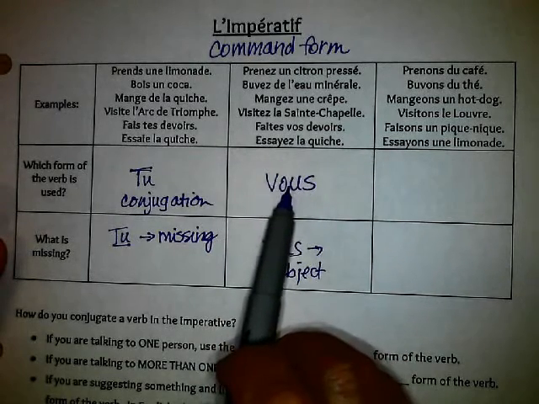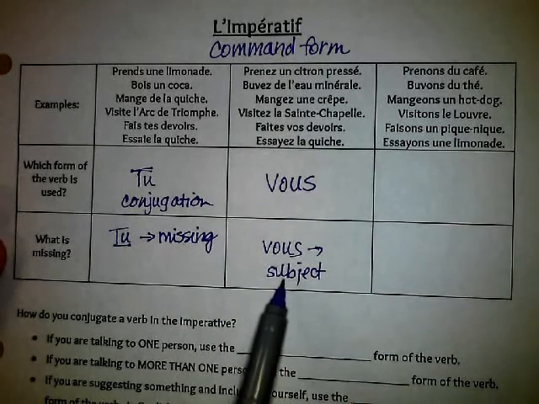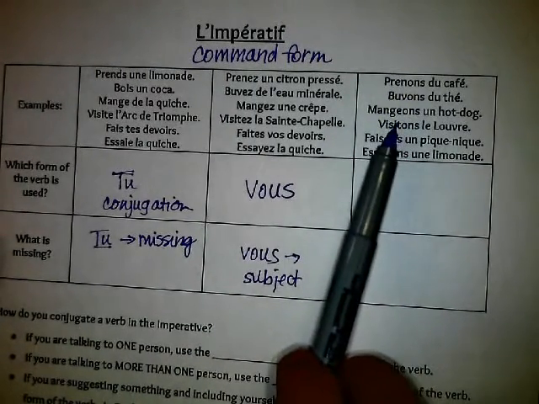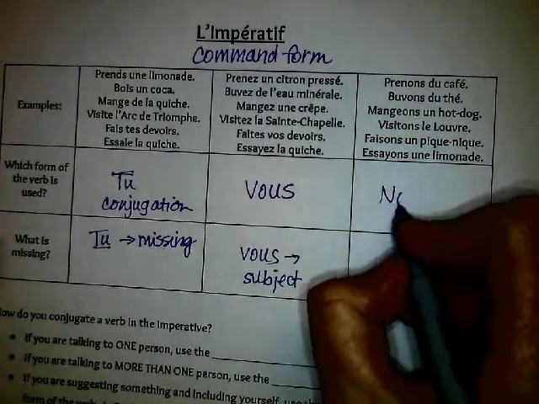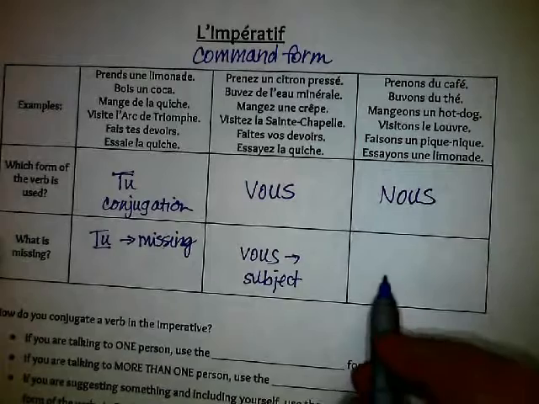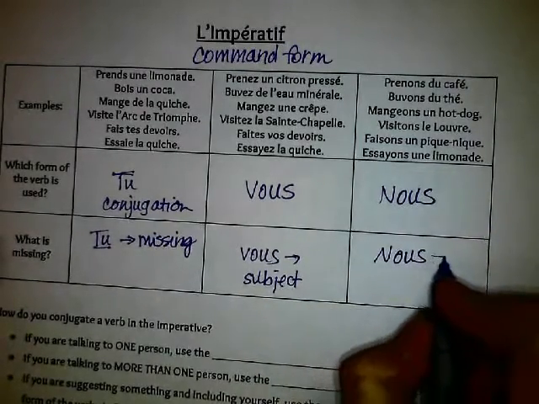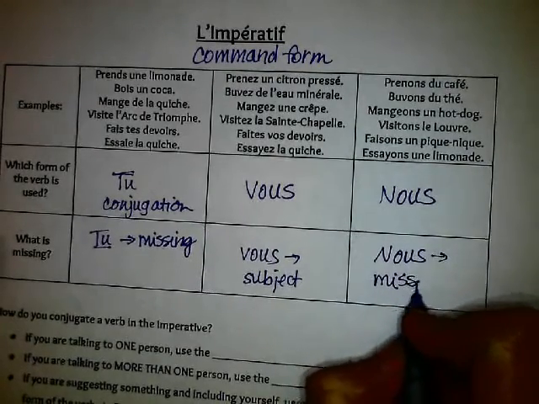Okay, so this is the vous form when I'm talking to more than one person, or I'm being formal, and we leave out the subject. Even in English, when you tell someone to do something, you don't say, hey, you sit down. We just say, hey, sit down. Alright, this is what form? Prenons, buvons, mangeons, visitons, faisons, essayons. This is the nous form. But what's missing? The nous. It is missing. We don't use the subject.